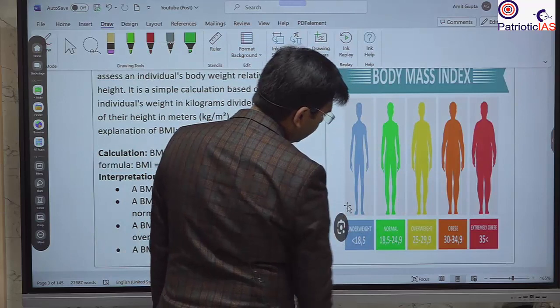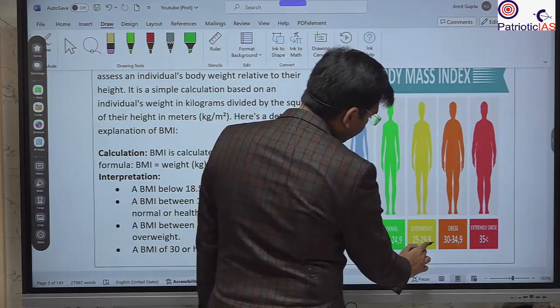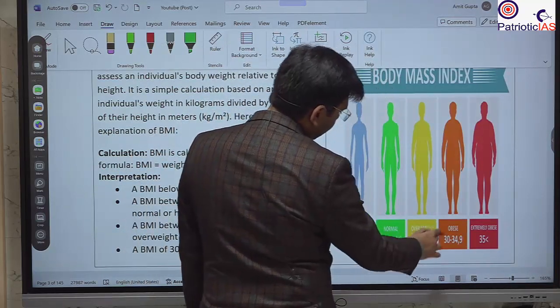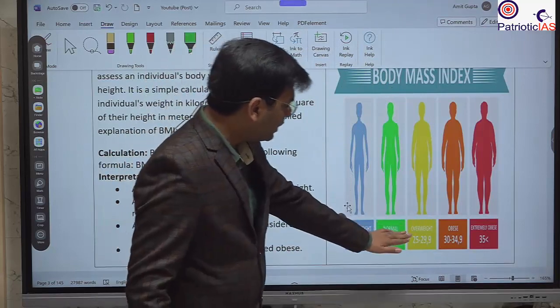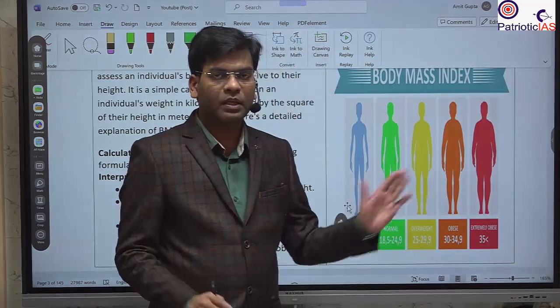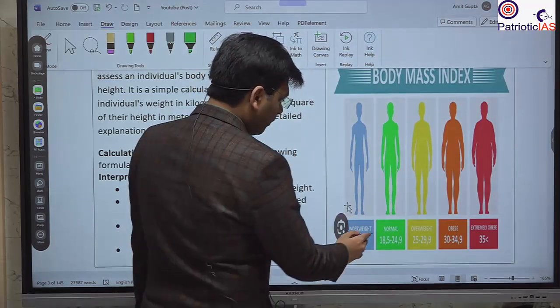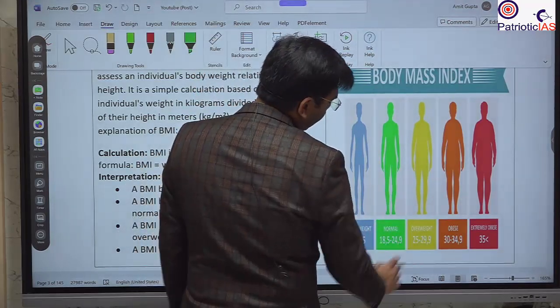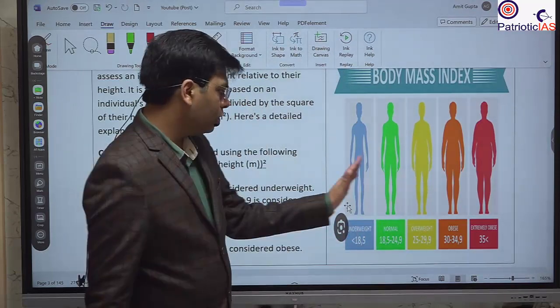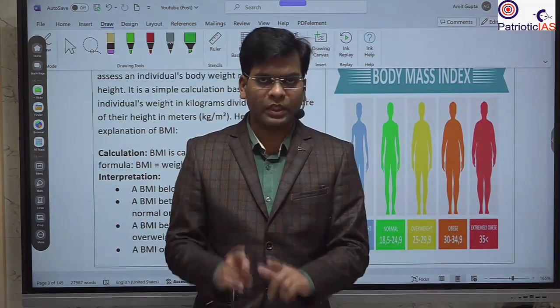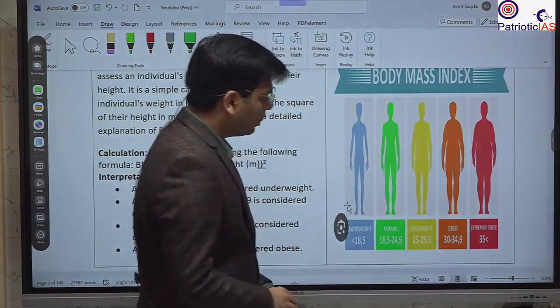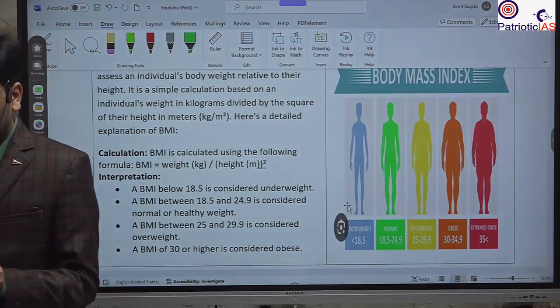This is a point, not a comma. From 25 to 29.9, you become overweight. For example, when I calculated and the number came to 24, 24 comes under normal. When it becomes 25, you become overweight. So all of you please calculate your BMI. It will be easy.